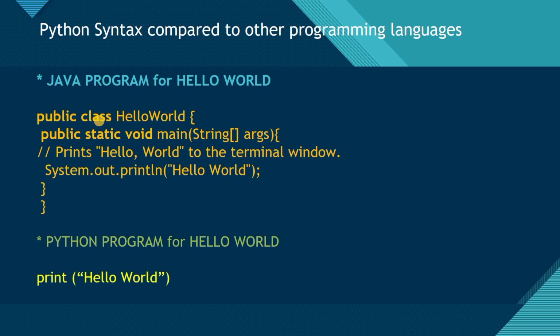In Java everything is a class. So here you have to define the class, public class, and this is Hello World, this is my class, and this is basically our main method. You have to write this; this is basically the syntax of Java.